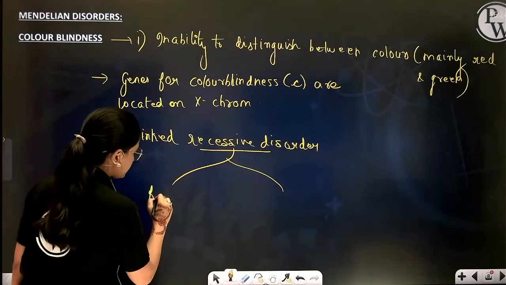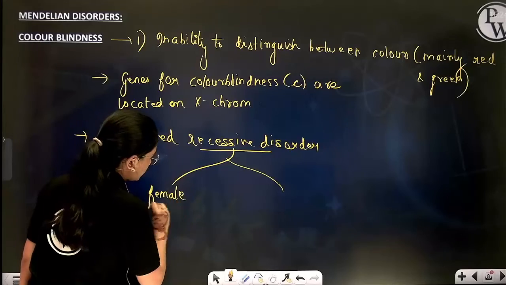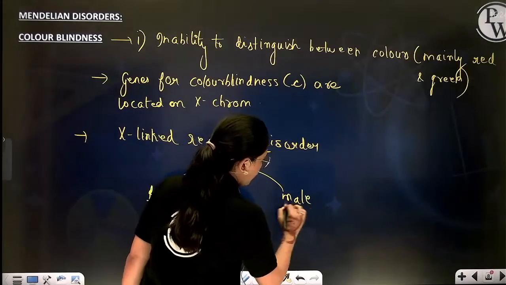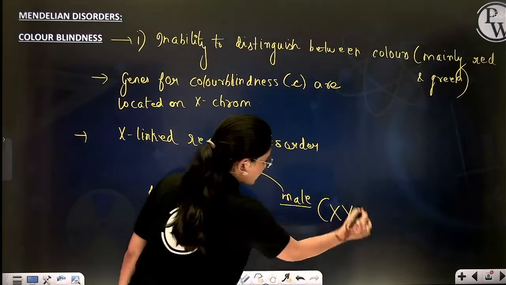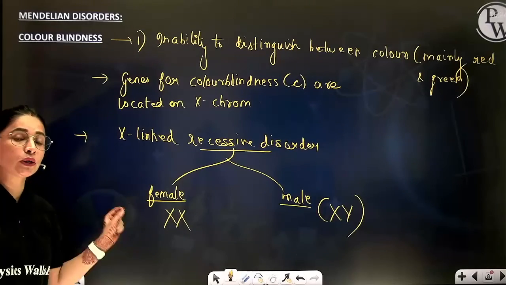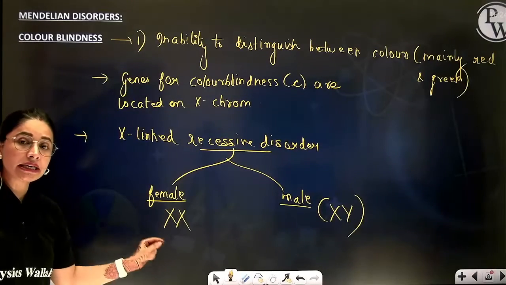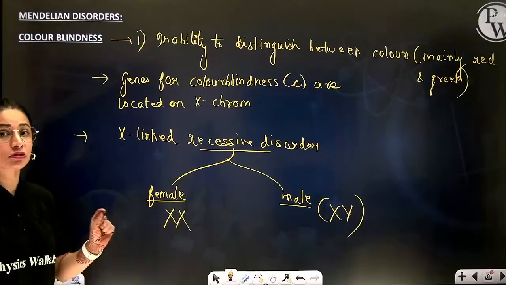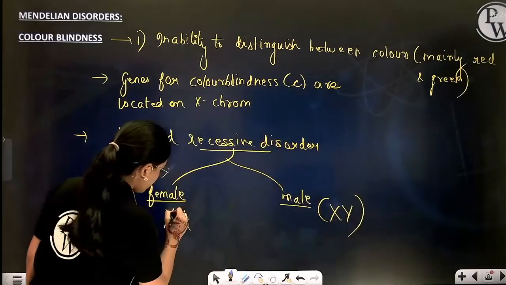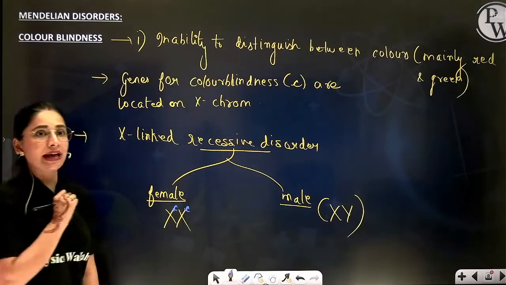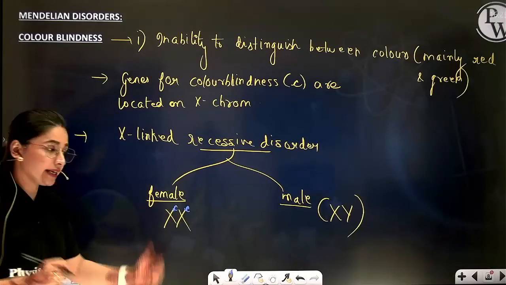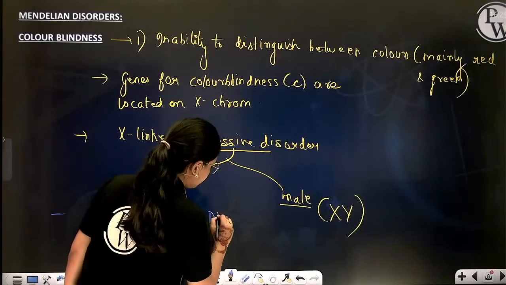For females, both the chromosome is X. For male, one of the chromosome is X and the another sex chromosome is Y. So in case of female beta, the disorder will only come when the gene is present in its homozygous recessive state, when both the chromosome will have this recessive C gene. Then only the female will become diseased.